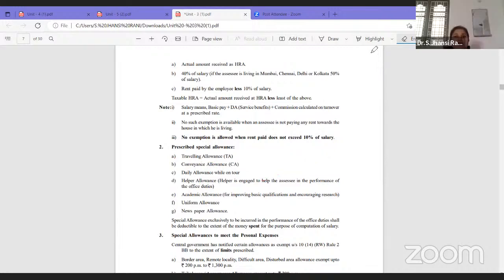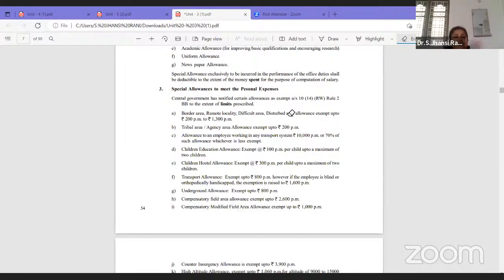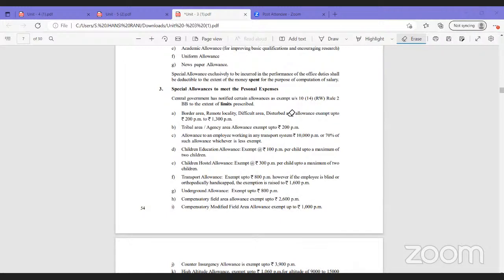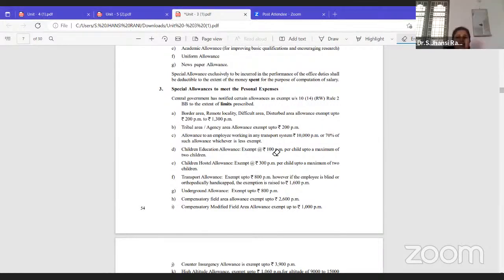So next we have special allowances to meet the personal expenses. Sometimes the employer will give children education allowance, children uniform allowance, children hostel allowance, transport allowance. So here it is neither unspent nor partly. For example, for children education allowance, it is 100 per month.